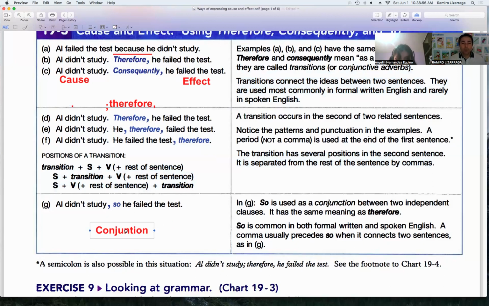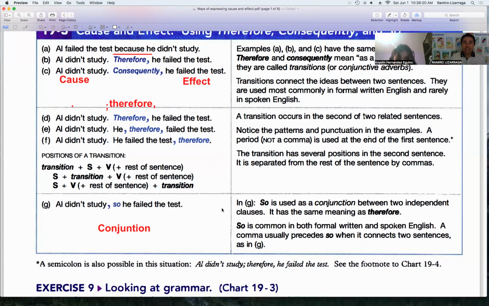Okay, let's continue now with so. Like I said before, there are two ways to use so. In this case, we're going to be using so as a conjunction. Later, we're going to be working with so that, and so that is going to be used with adverb clauses. But right here, we're going to be using so as a conjunction.